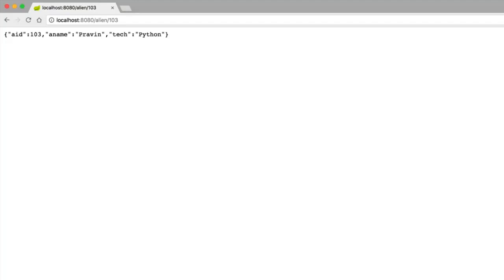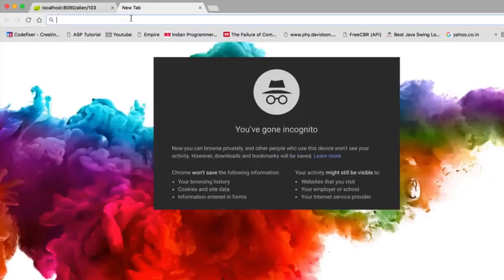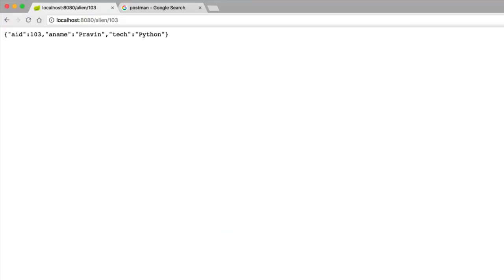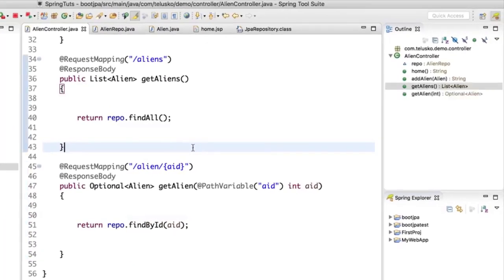And in REST API, we have some other methods as well, like delete and update. How will you perform those operations? That's where we will be using a client for doing that. One of the very famous clients which we all use is Postman. So we will be using Postman to do further stuff, how to send data, how to fetch data, and how exactly to use this, that we'll see in the next videos. In the next video, we'll try to submit data, we'll try to fetch data, and we will also try with XML. We have not done XML yet. It's only JSON here. So how exactly that works, we'll see in the upcoming videos.